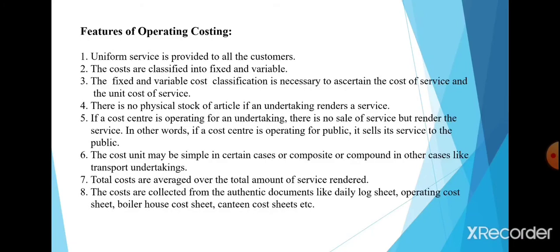Fifth one is if the cost center is operating for an undertaking, there is no sale of service but it renders the service. In other words, if a cost center is operating for the public, it sells its service to the public. Sixth one is the cost unit may be simple in certain cases or composite or compound in other cases like transport undertakings. Seventh one is total costs are averaged over the total amount of service rendered. Last one is the costs are collected from authentic documents like daily log sheet, operating cost sheet, boiler house cost sheet, canteen cost sheet, etc.